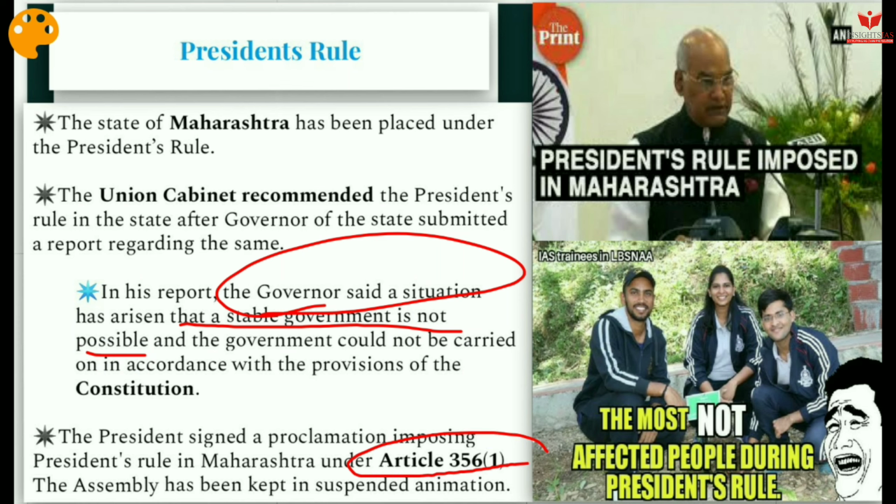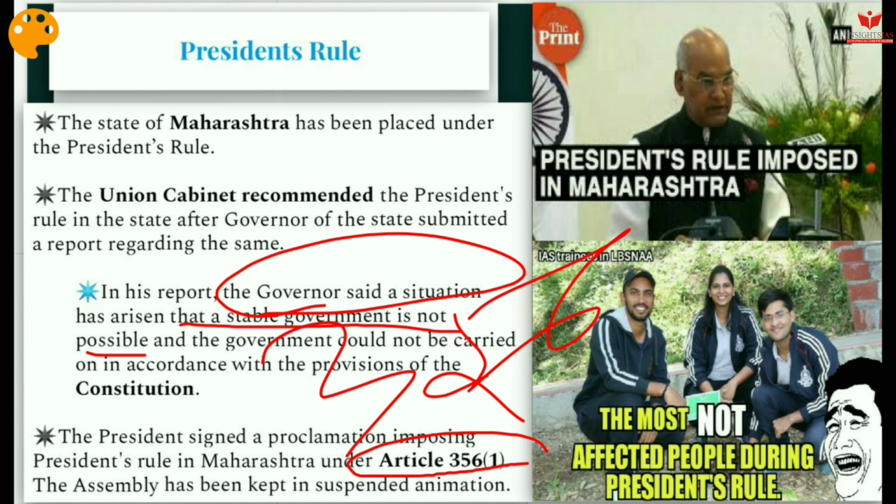What is this Article 356 Clause 1? This Article 356 says that state emergency or President's rule is invoked if there has been a failure of the constitutional machinery in the state of India. The recent cases are Karnataka, and the very recent case is Maharashtra, where the fight between BJP, Shiv Sena and other parties as well led to the situation, and the President's rule has been imposed so far.